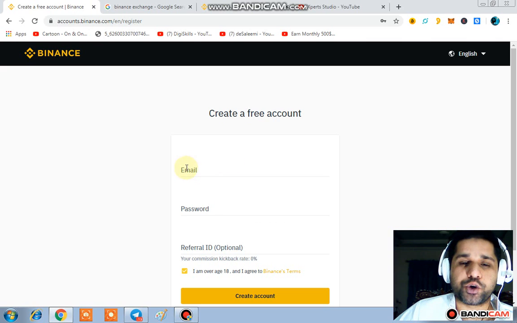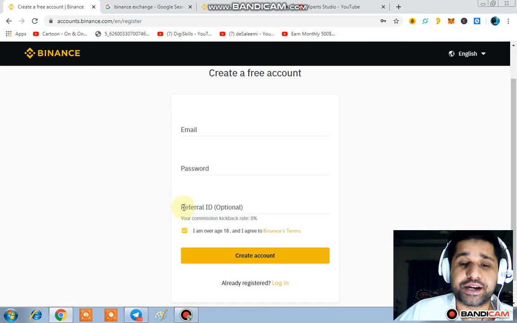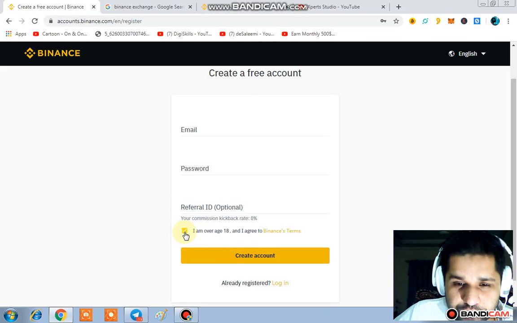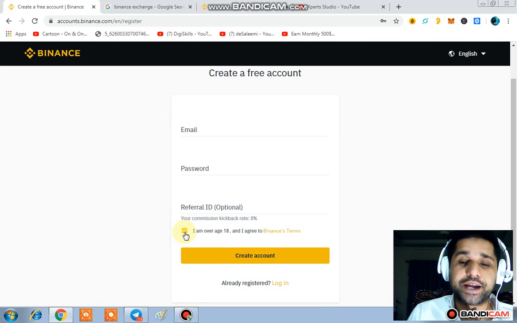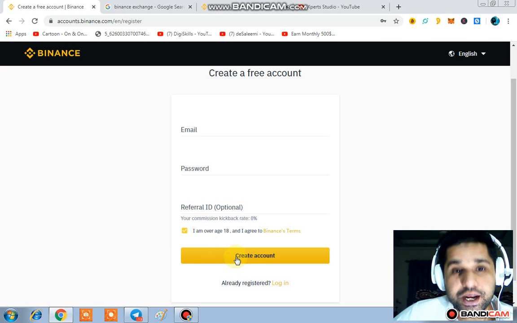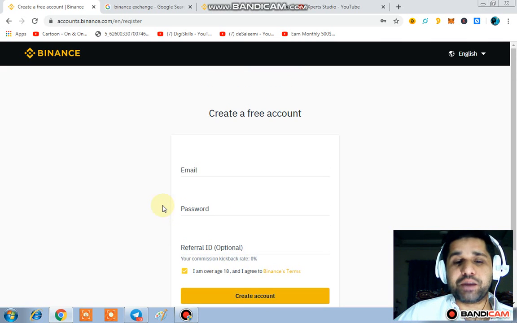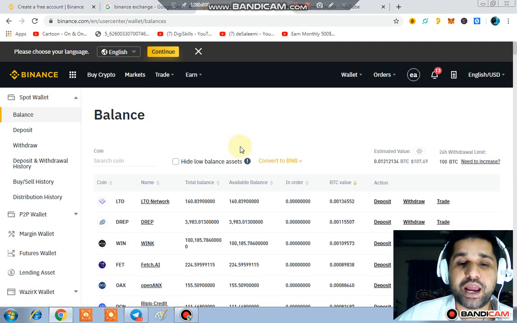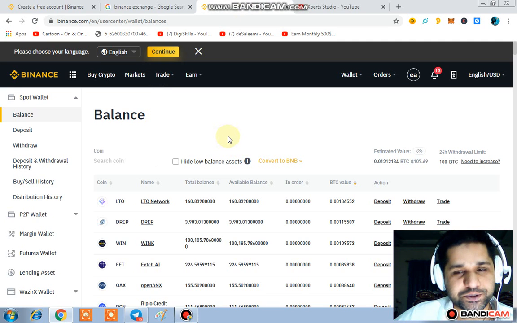You just have to put your email address and your password, and the referral field is basically optional, so you can leave it. You have to confirm that you are over age 18. After that, you have to click on create account. Now the confirmation email will be sent to your email address. You have to confirm that email address, and then you'll be able to log in to your account.